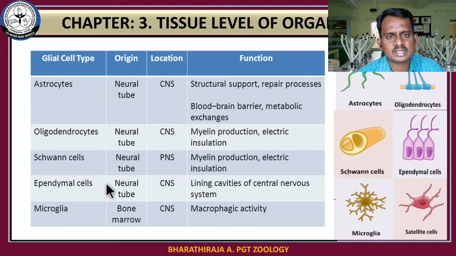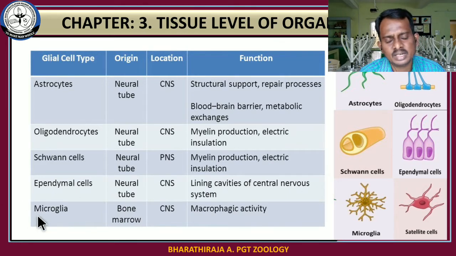The ependymal cells are also formed from the neural tube and are located in the central nervous system. The main function of the ependymal cells is lining the cavity of the central nervous system. The ependymal cells line the cavities of the central nervous system. Okay, see this structure of ependymal cells.